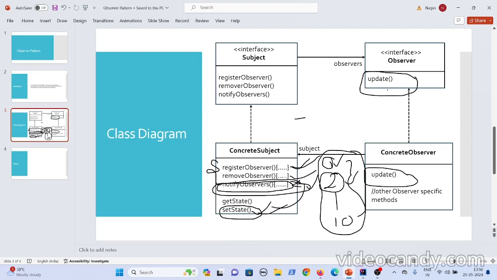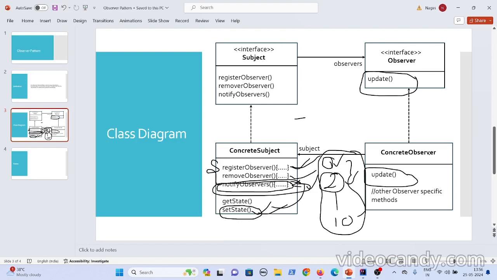So if you want to implement the observer pattern, whoever is the observer has to implement this observer interface and the update method. The observer might have other methods and other logic as well, so it won't disturb that.